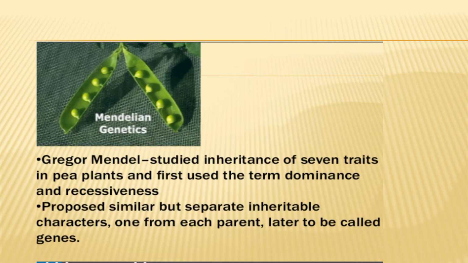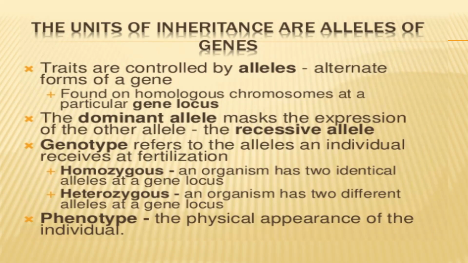He proposed similar but separate inheritable characteristics, one from each parent, later to be called genes. Those characters that differed from one another in each parent were later known as factors, and factors were named genes. The units of inheritance are alleles of genes. Why are alleles of genes known as inheritance units? Traits are controlled by alleles, because alleles control traits of any characteristic.